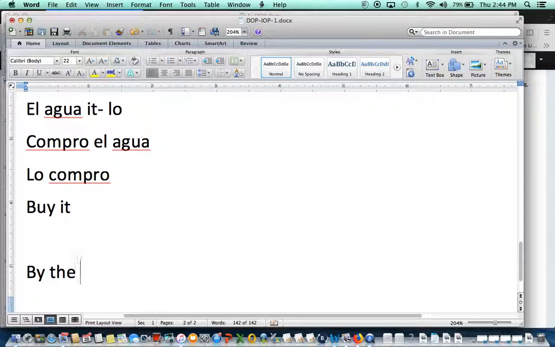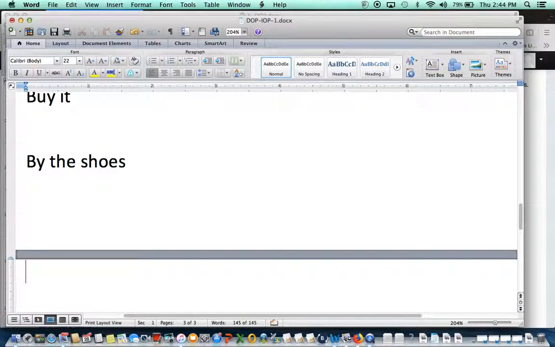Buy the shoes. All right? Okay. You will replace shoes with them, right? Buy them.